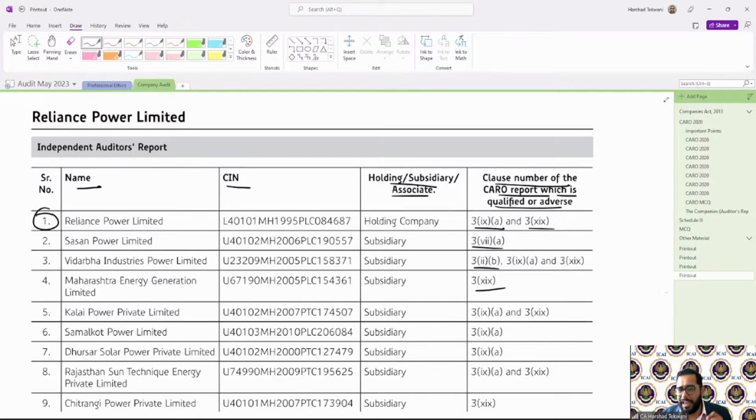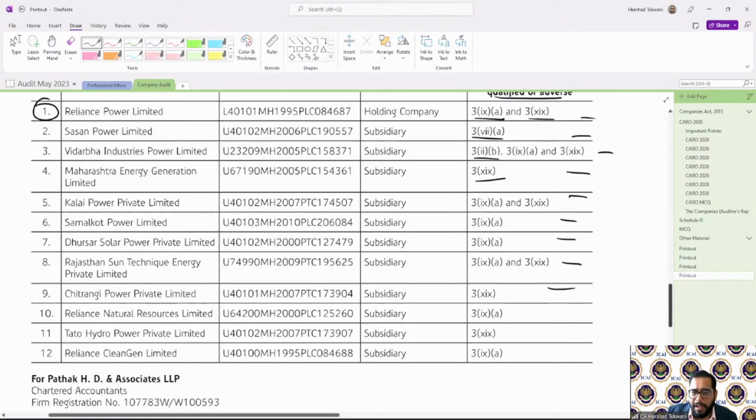Same way in each and every individual Caro report, wherever there is a negative remark, that will be mentioned over here. And this is how we are required to provide the summary in our consolidated financial statement.